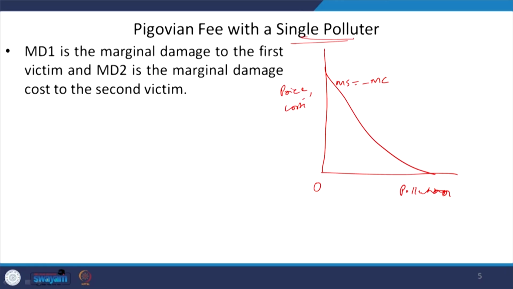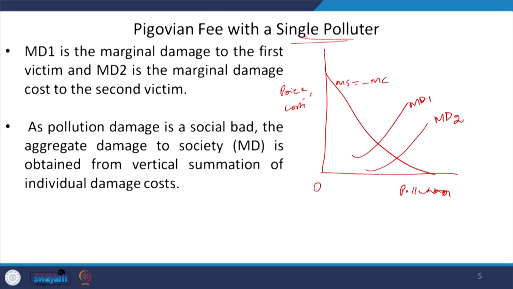So, we are saying that let us say this is the marginal damage function of the first victim and this is the marginal damage function of the second victim. Okay. So, now we are saying that this MD1 is the marginal damage to the first victim and this MD2 that we have just drawn is the marginal damage cost to the second victim.